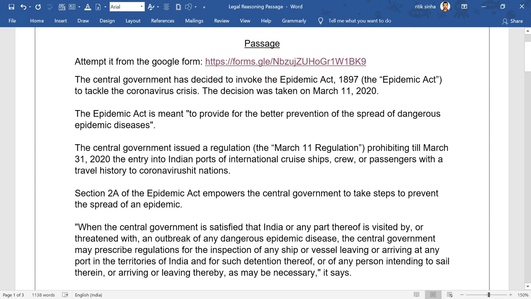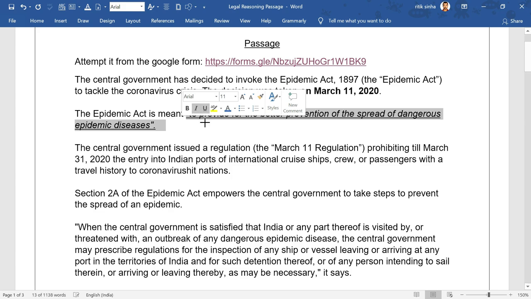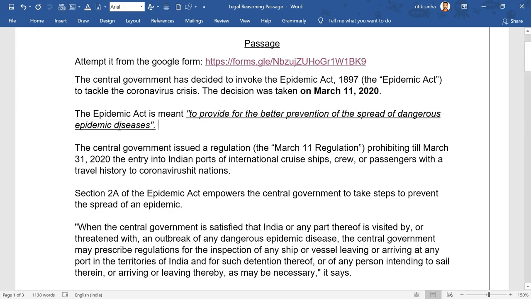Let's read this. The central government has decided to invoke the Epidemic Act 1897 to tackle the coronavirus crisis. Okay. The decision was taken on March 11th, 2020, and the Epidemic Act is meant to provide for the better prevention of the spread of dangerous epidemic diseases. So, ये हो गया context तुम्हारा एक तरह से, right? And दिस एक्ट का जो ऑब्जेक्टिव है वो इस सेंटेंस में लिखा है कि दिस एक्ट इज मेंट टू प्रोवाइड फॉर द बेटर प्रिवेंशन ऑफ द स्प्रेड ऑफ डेंजरस एपिडेमिक डिजीजेस, राइट.